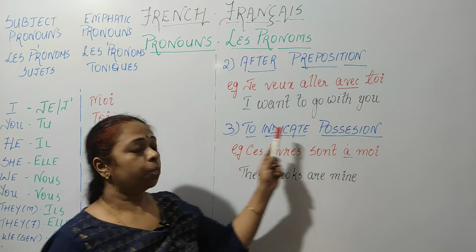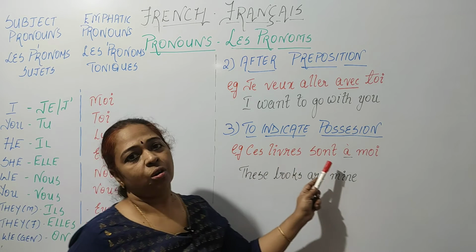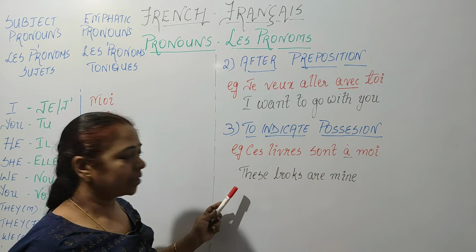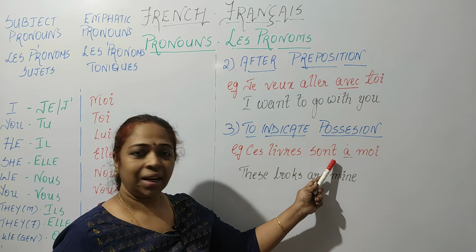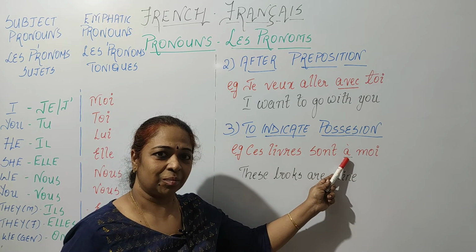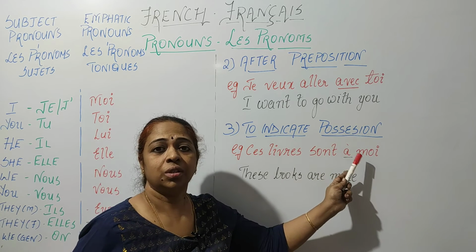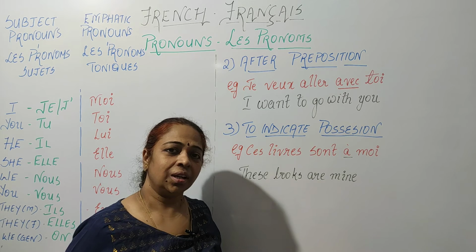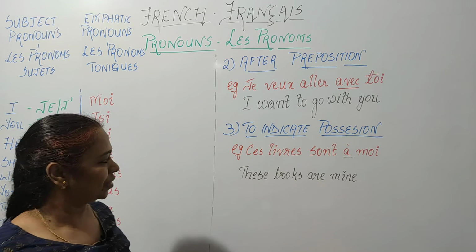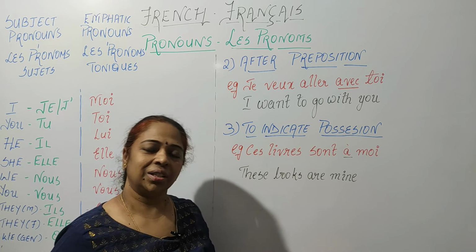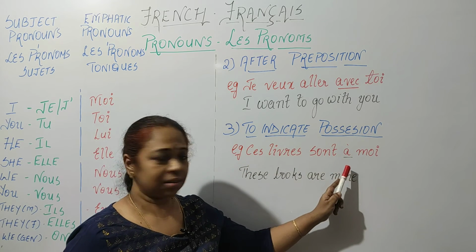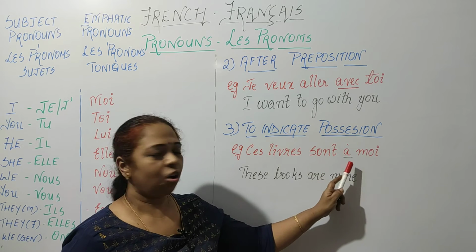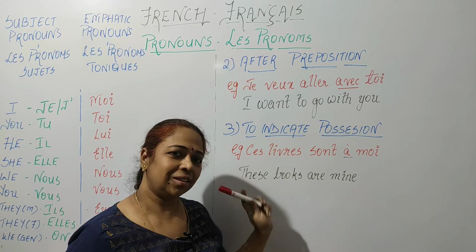Next is to indicate possession. Ces livres sont à moi. That is, these books are mine. Now in this case, you have to remember that there is a preposition coming over here, and hence we use the pronom tonique. If there was no preposition, we would be using the possessive form of the pronouns. So in English, there is just one word, mine. In this, since there is a preposition, these books are of mine. So of, that is why it takes a pronom tonique.